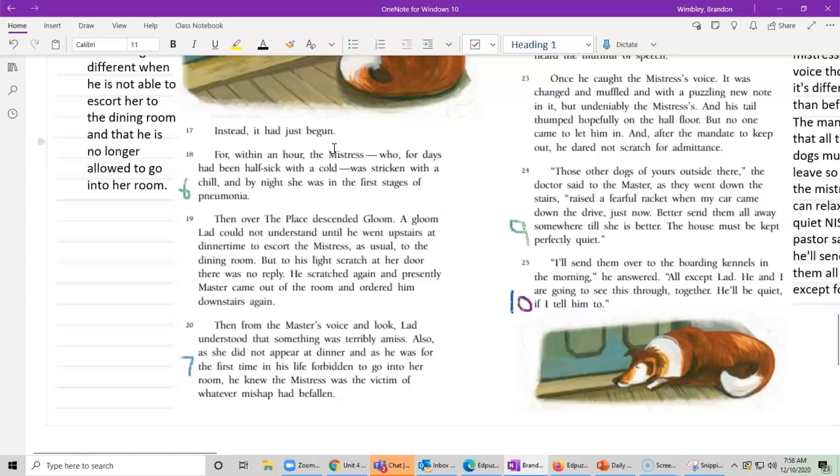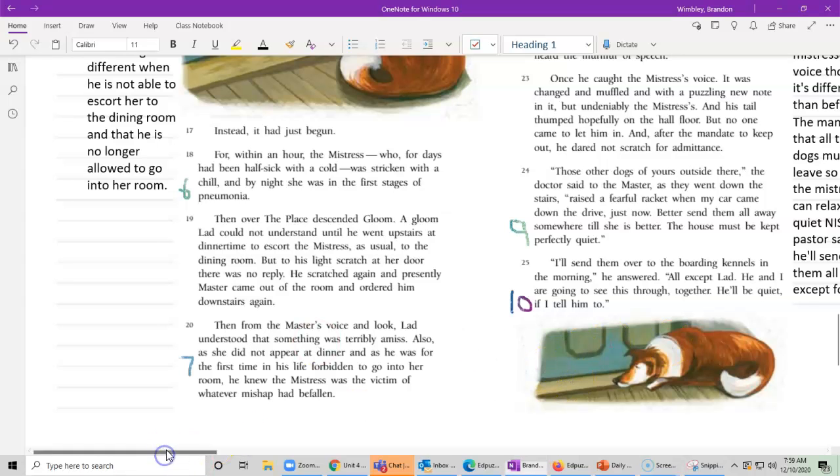Instead, it had just begun, for within an hour the mistress, who for days had been sick with a cold, was stricken with a chill, and by night she was in the first stages of pneumonia. Then over the place descended gloom, a gloom Lad could not understand until he went upstairs at dinner time to escort the mistress, as usual, to the dining room. But to his light scratch at the door there was no reply. He scratched again, and presently the master came out, and ordered him downstairs again. Then from the master's voice and look, Lad understood that something was terribly amiss. Also, as she did not appear at dinner, and as he was for the first time in his life forbidden to go into her room, he knew the mistress was the victim of whatever mishap had befallen.